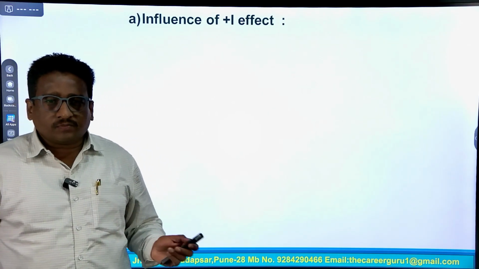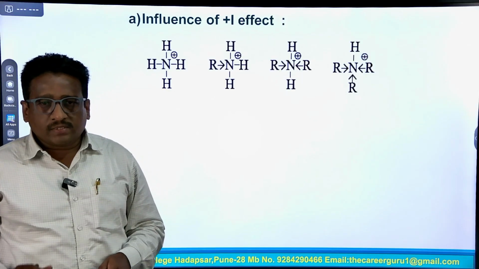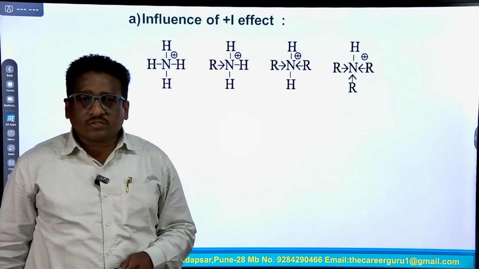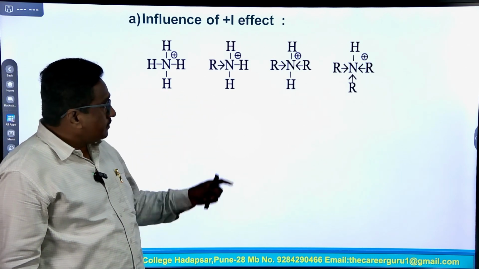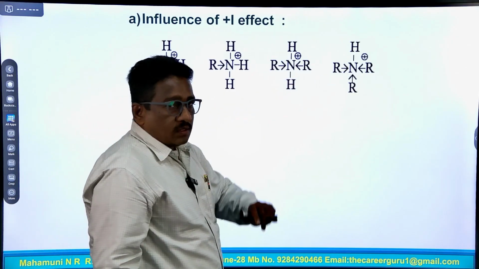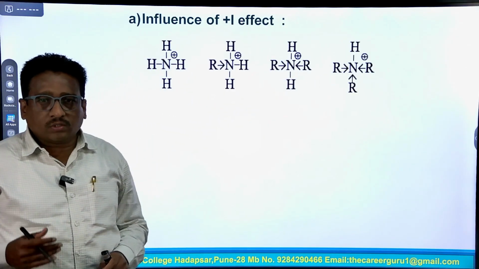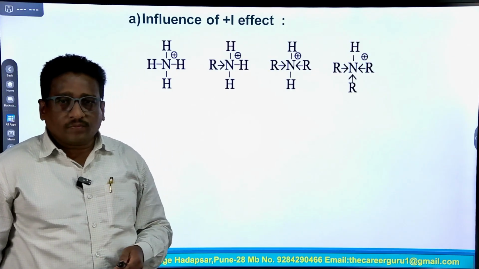So, why is this possible? Because this is the first factor affecting the basic character: number 1, influence of plus I effect. Out of these 4 molecules, the electron donating group increases the plus I effect, and that increases the basic strength of amines.